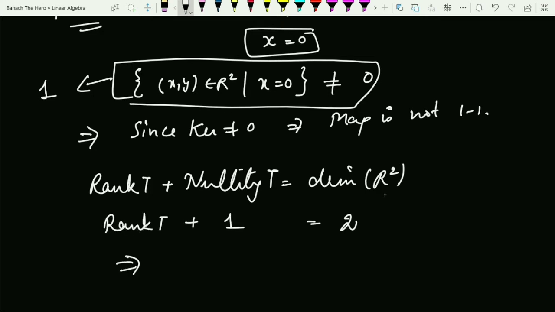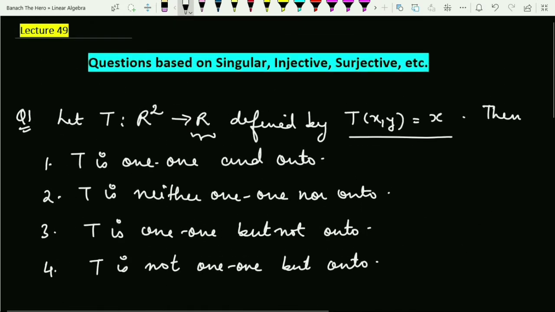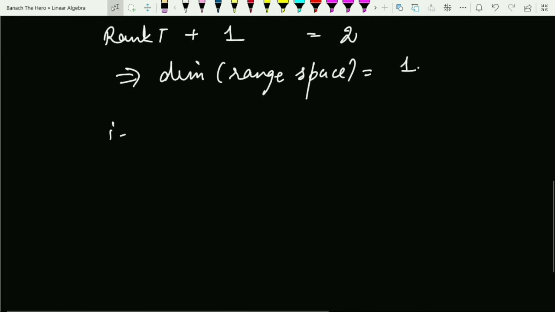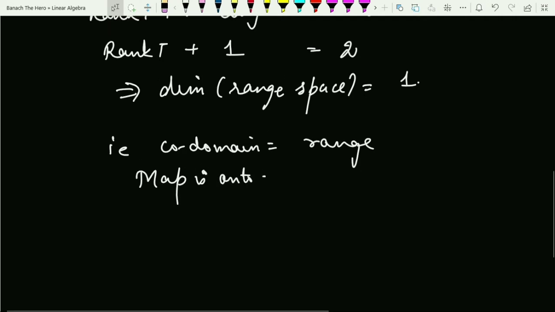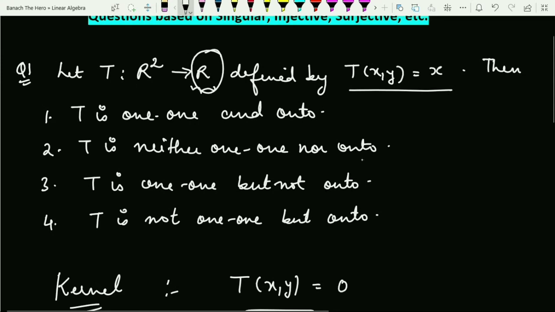This implies the dimension of the range space comes out to be 2 minus 1, which is 1, which is equal to the dimension of R over R. So I can say the codomain equals the range, and hence the map is onto. So what is the right option? The right option is T is onto but not 1-1. So that is the fourth option.